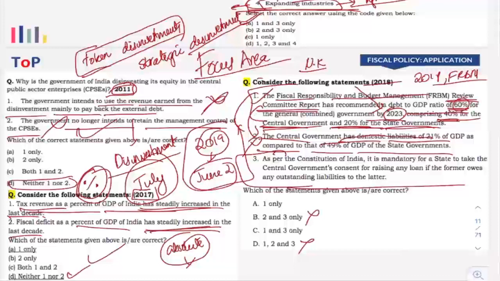So these kinds of questions can be expected, where if given statements are like 3 or 4, 1 or 2 can be static and the remaining 2 can be current affairs. So be prepared for every type of question. And it is correct, so the answer is 1 and 3.